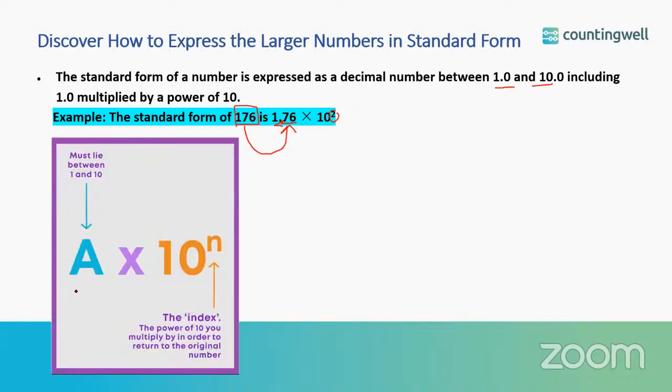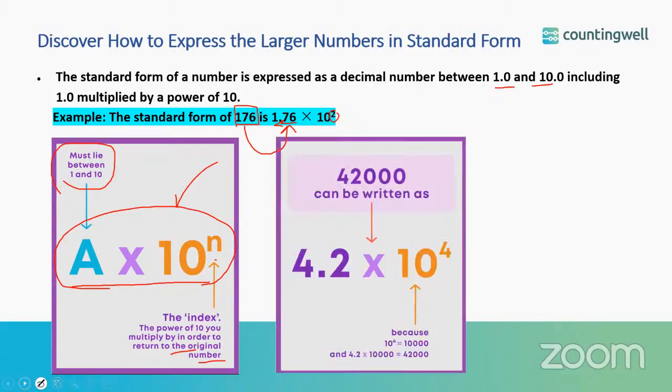So this is how we are going to represent any number in standard form: A into 10 raised to n, where A must lie between 1 and 10, and this n, which is called the index, is the power of 10 you multiply by in order to return to the original number. If you represent a number like this, both the numbers will be the same, but this will be called the standard form of that number.